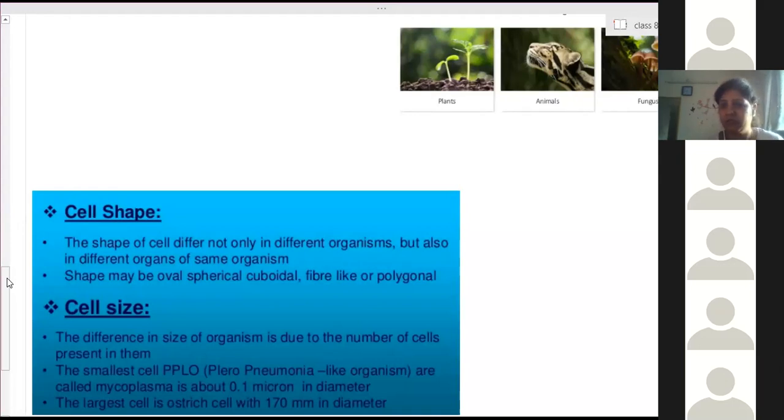All muscle cells are similar to each other, whether inside our body or inside any other animal, like the large intestine and the stomach. They are the same.